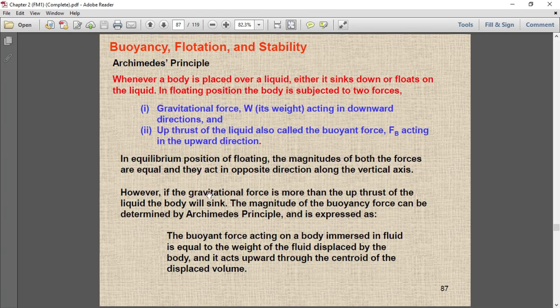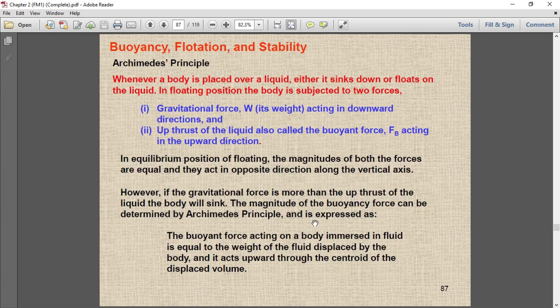However, if the gravitational force is more than the upward thrust of the liquid, the body will sink down. The magnitude of the buoyancy force can be determined by Archimedes principle, and it is expressed as,